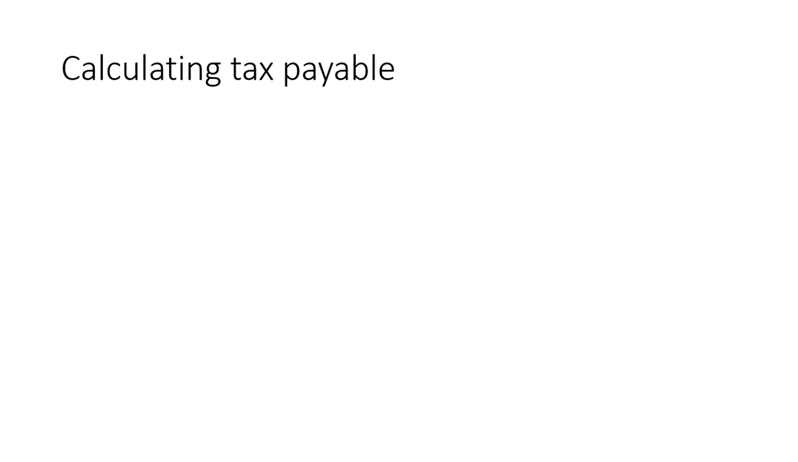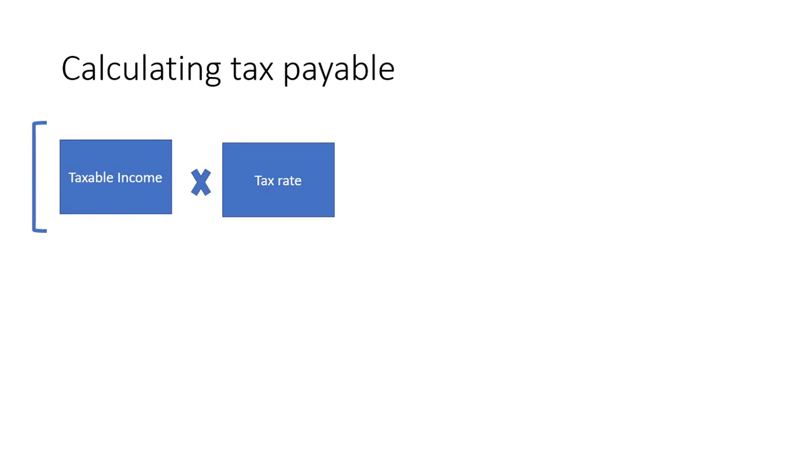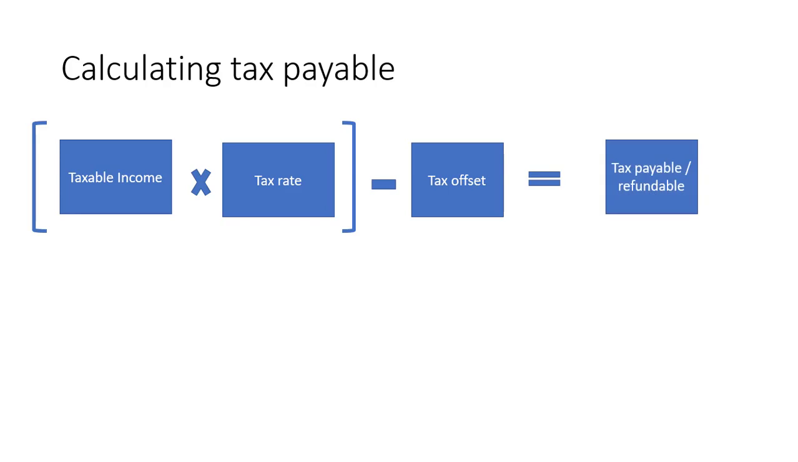Now, how to calculate tax payable? So we have taxable income multiplied by the tax rate, then deduct tax offsets. That will be the tax payable or refundable. Tax offsets will include credits and rebates. We will be able to discuss that one along the way.